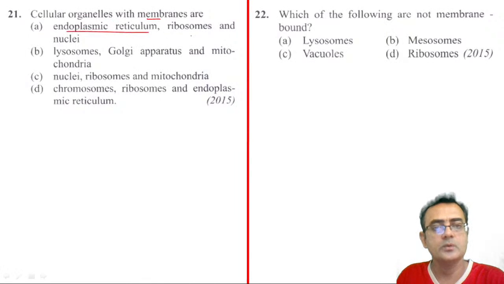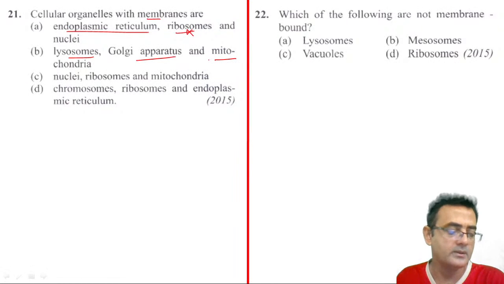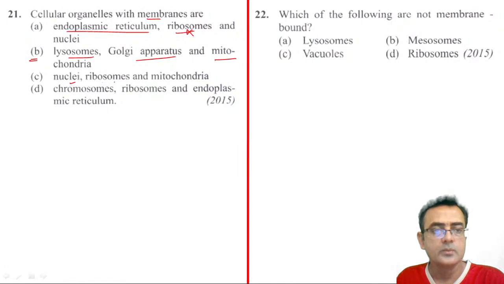So endoplasmic reticulum, yes. Ribosome, no. Second choice, lysosome, yes. Golgi apparatus, yes. Mitochondria, yes. They are membranous organelles, right? So this seems correct. Nuclei, yes. Ribosome, no. Mitochondria, yes. Chromosome, they are talking about chromosome. So chromosome, no membrane is there. Ribosome, no membrane is there. Endoplasmic, yes. So the correct answer is B.